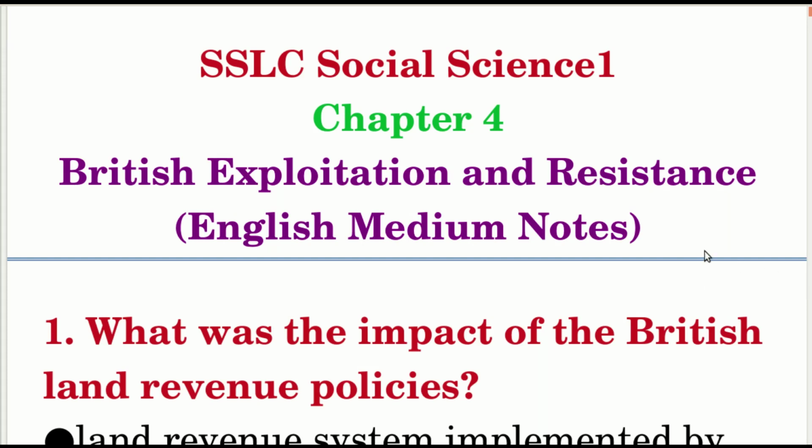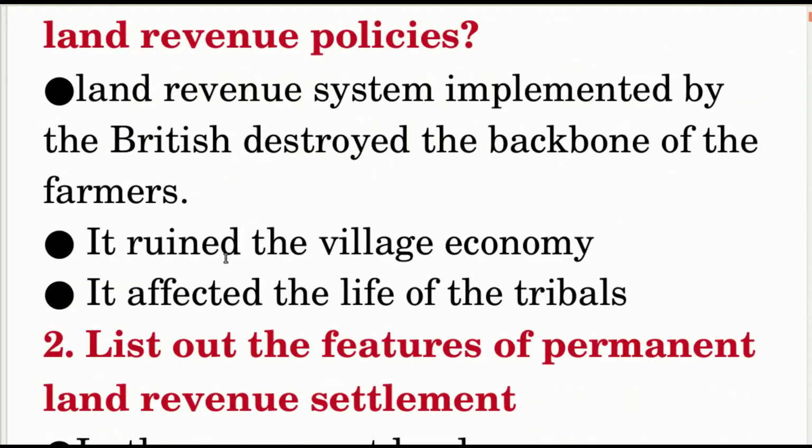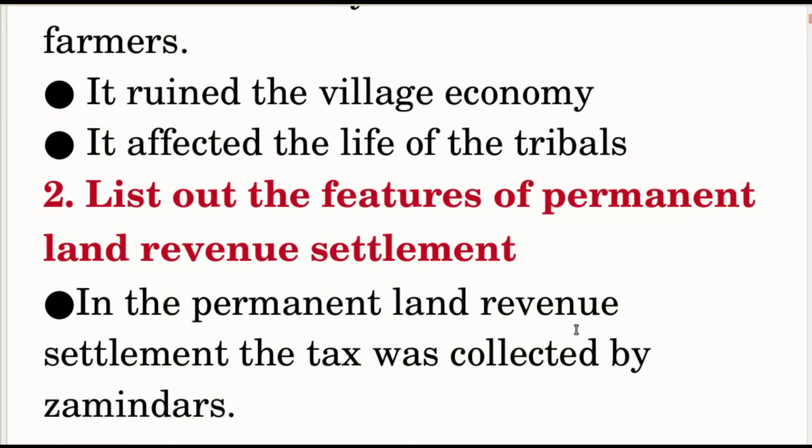SSLC Social Science Chapter 4, British Exploitation and Resistance. Notes. What was the impact of the British land revenue policies? The land revenue system implemented by the British destroyed the backbone of the farmers. It ruined the village economy. It affected the life of the tribals.